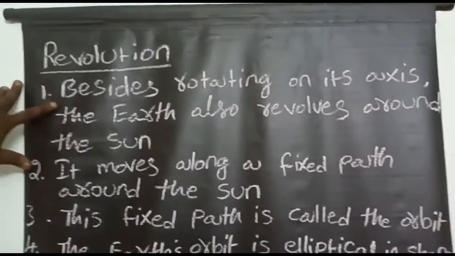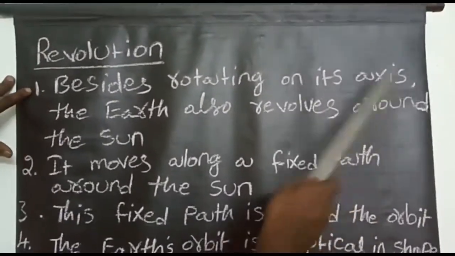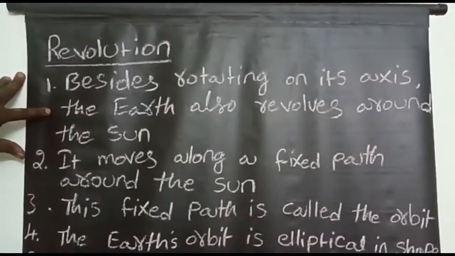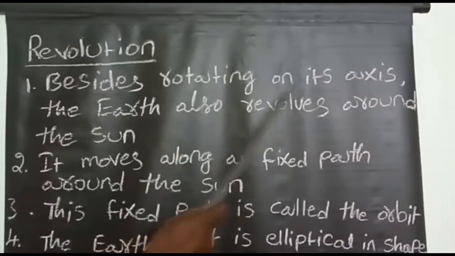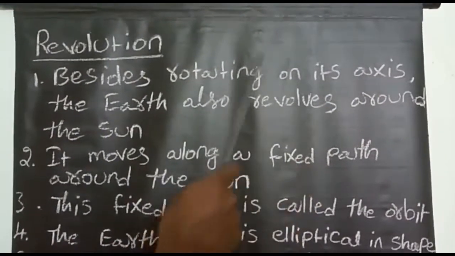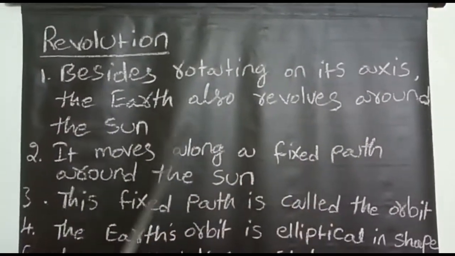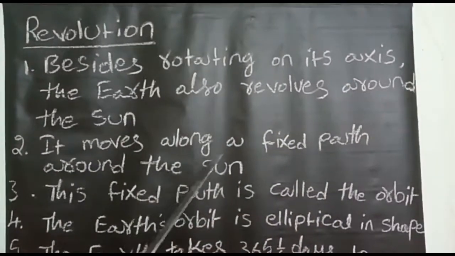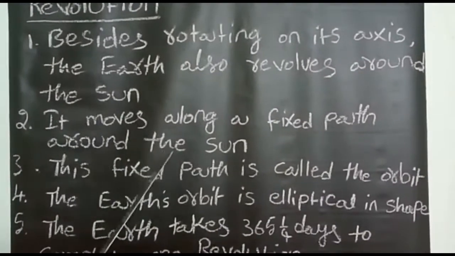Besides rotating on its axis, the Earth also revolves around the sun. It moves along a fixed path around the sun.